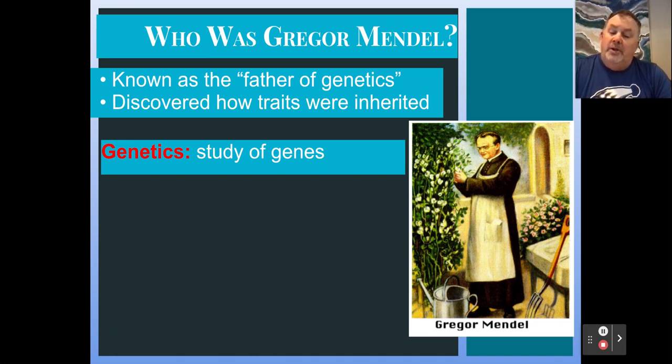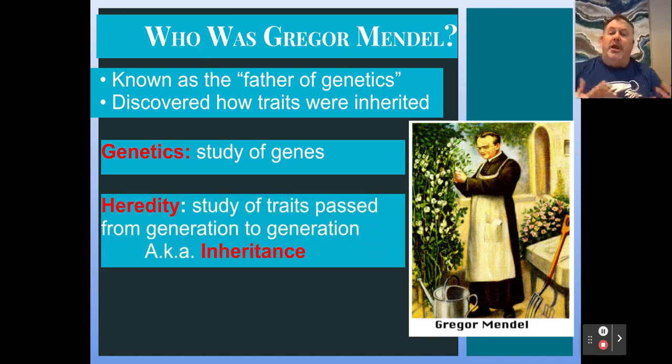And that's what we look at today, as genetics is the study of genes, and heredity is the study of passing these genes from one generation to the next. Oftentimes, we just refer to this as inheritance. You've inherited a certain gene, perhaps from your parent, and you will maybe pass that on to the next generation as well.